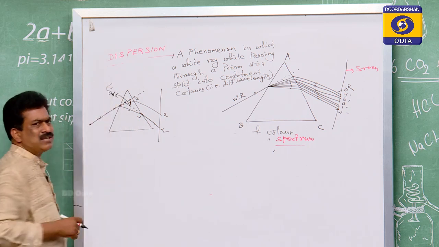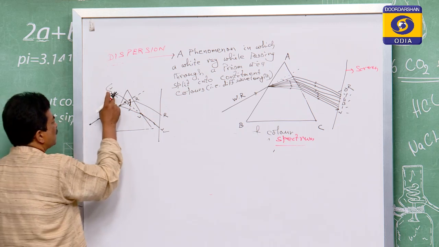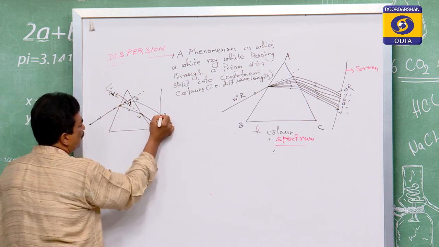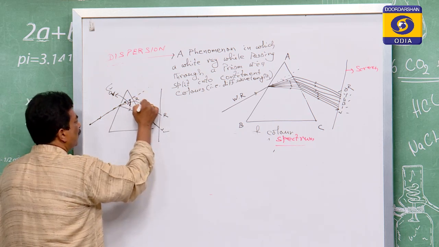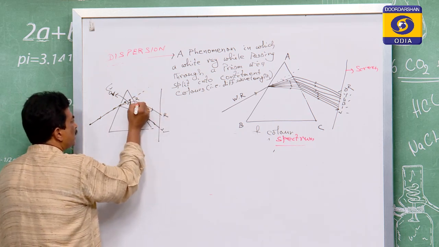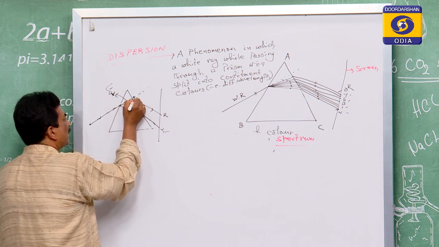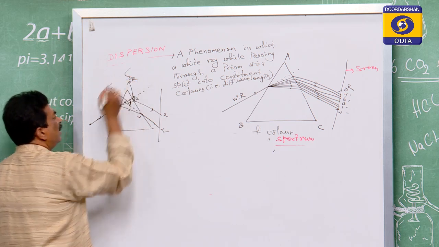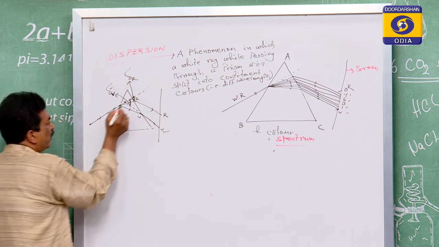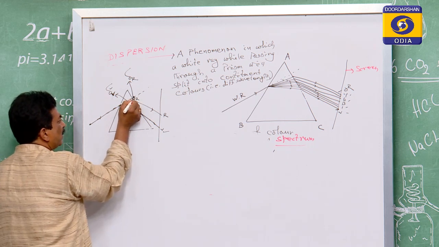Del means, as we discussed in our last class, the angle of deviation. So this is the angle of deviation for the violet. Similarly for the red, this is its own path, and it is deviated this way. If you extend that, it will meet the original path, and this is the angle of inclination for the red one.